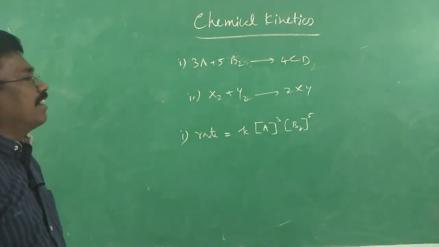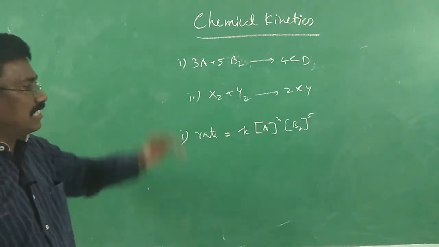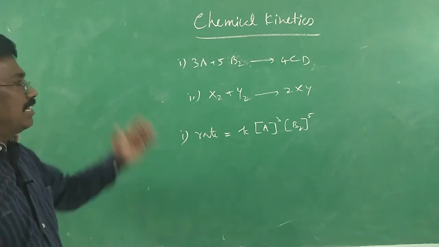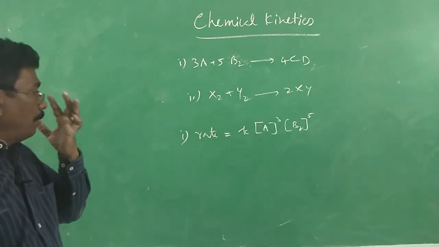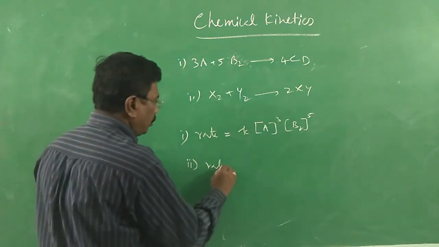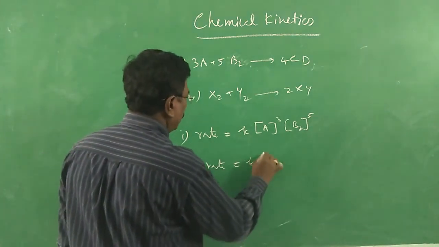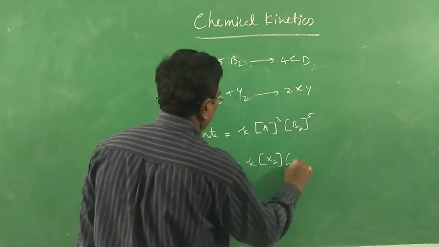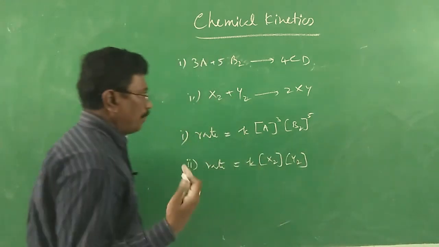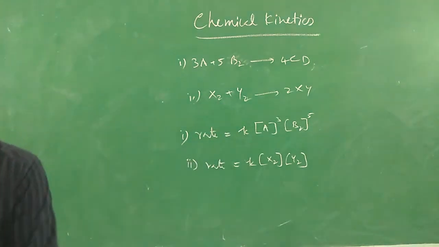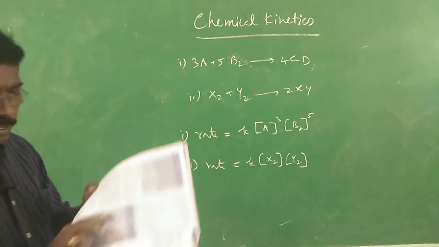Experimental results may slightly vary from the stoichiometric equation, but since it is given as an elementary reaction, it takes place in a single step, and that itself is the rate determining step. Based upon that, we derive the rate law like this. So for the second one, rate is equal to k into molar concentration of X2, not squared since only 1 mole, into molar concentration of Y2. Only 1 mole of X2 and 1 mole of Y2 are present, therefore it is given as such. That forms the rate expression.